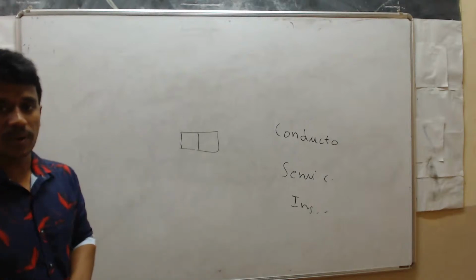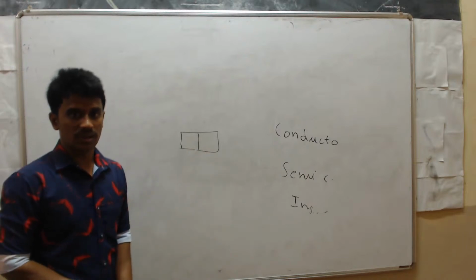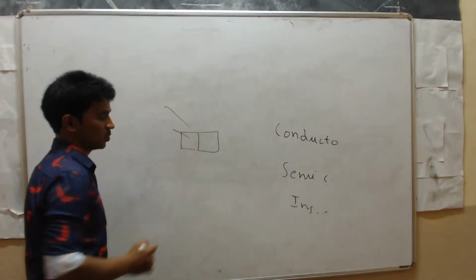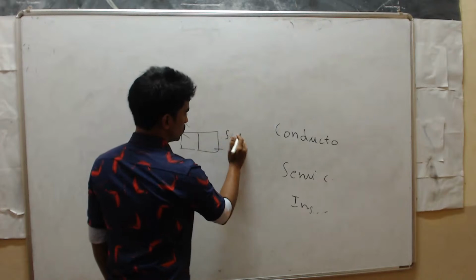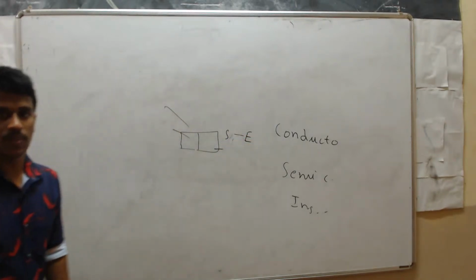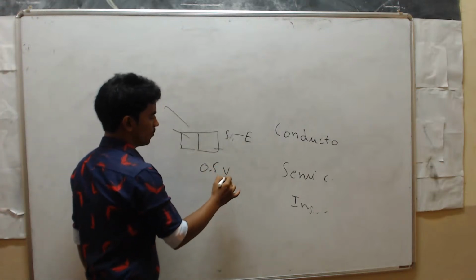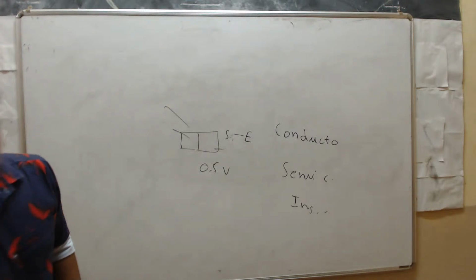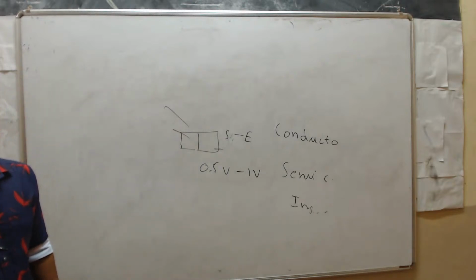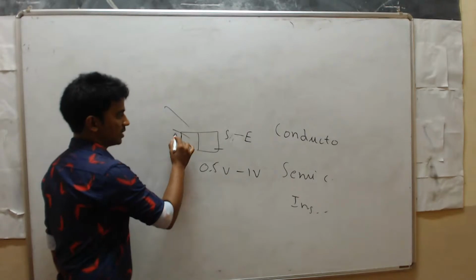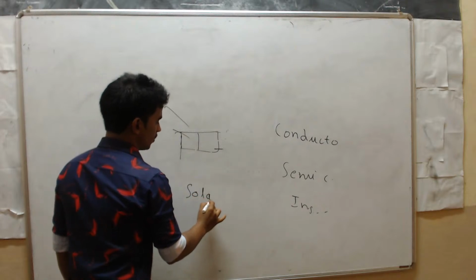In solar cell panels we use this kind of solar cells. These solar cells are semiconductors. When sun rays fall on these solar cells, they will convert solar energy into electrical energy. From one cell we can get a maximum of about 0.5 volt to 1 volt. If you use many cells, the group of solar cells is called a solar panel.